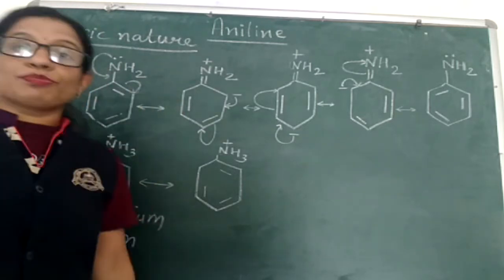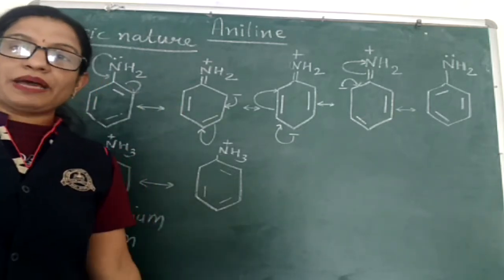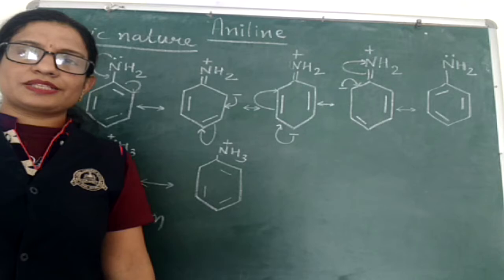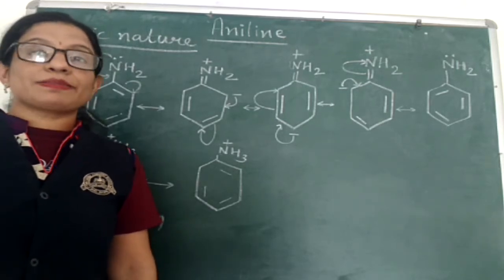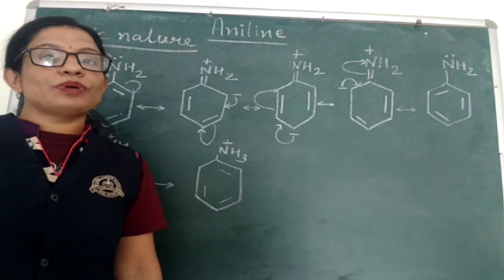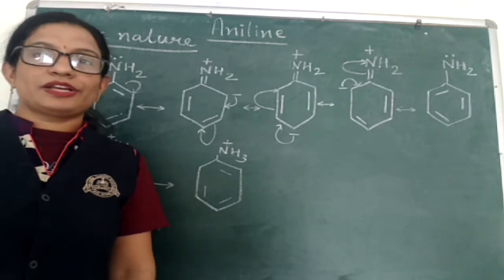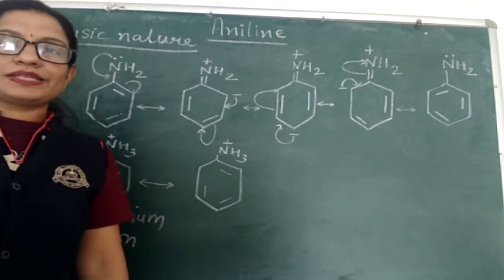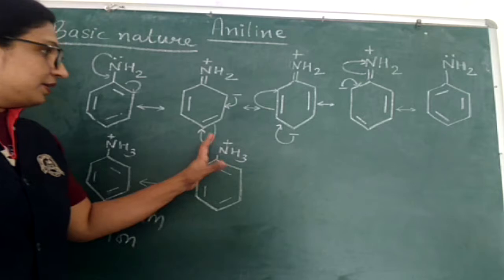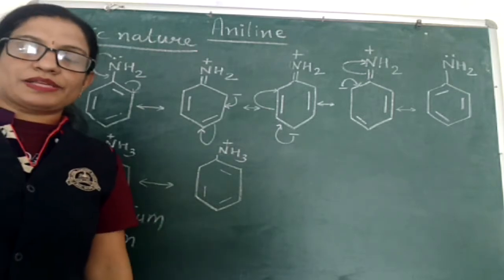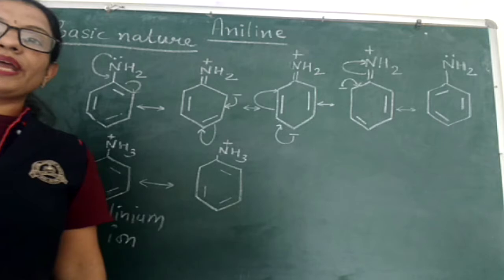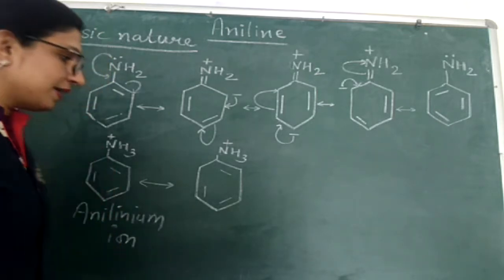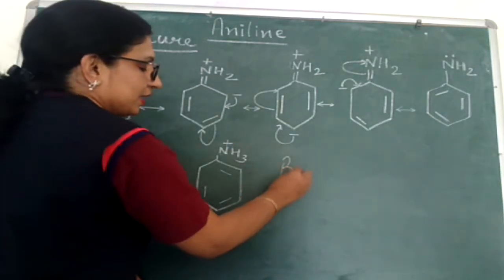Since aniline is more stable than the anilinium ion, it will have less tendency to accept a proton and therefore will be less basic as compared to ammonia, because in ammonia there is no such resonance and here the resonance is taking place. So these are two reasons why aniline or any aryl amine is less basic than ammonia.